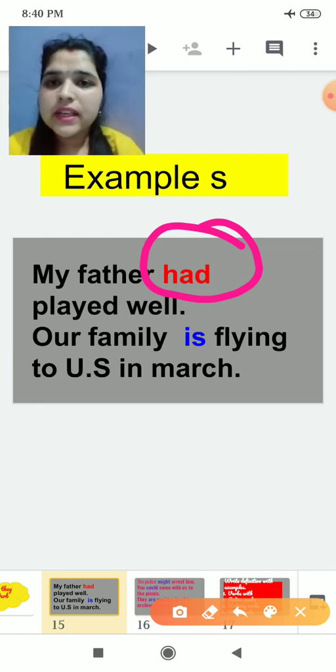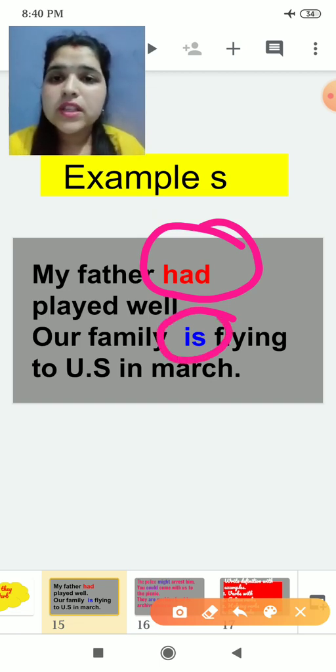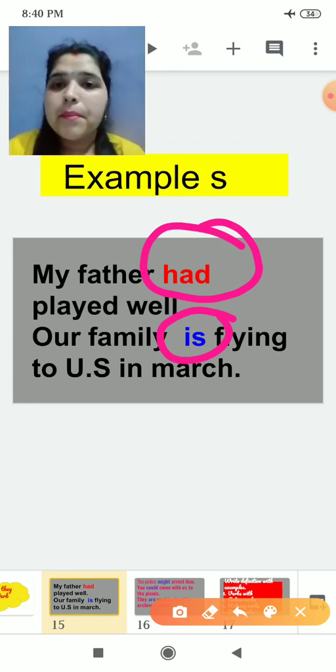Our family is flying to US in March. Here the helping verb is is. Mostly it will come in the exam, to identify the verbs, identify the helping verbs, identify the being verbs. So you should know it.